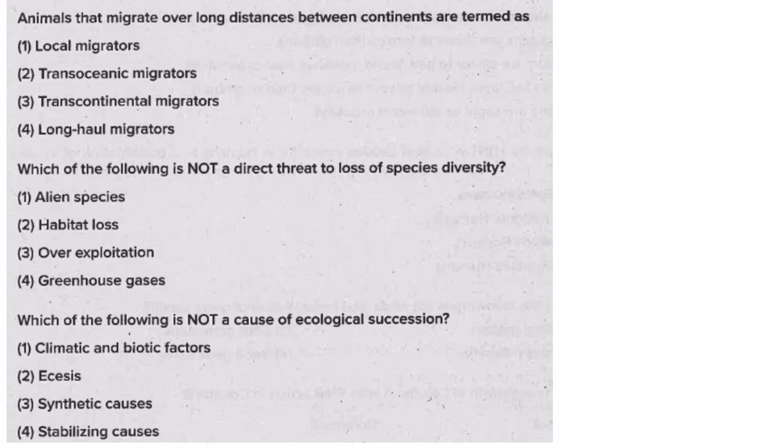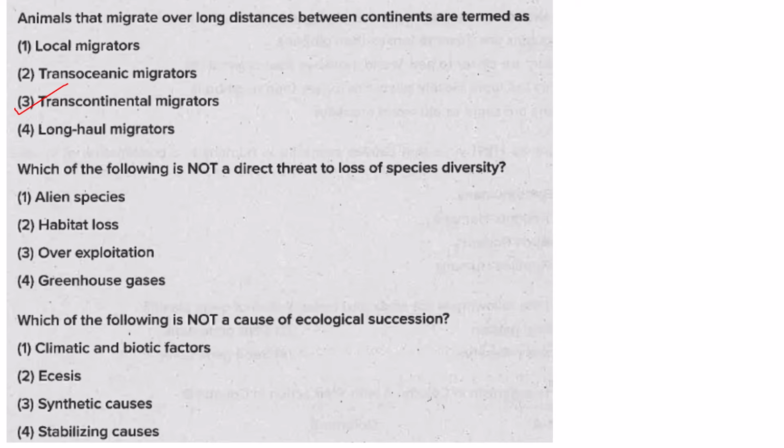Then animals that migrate over long distances between continents are termed transcontinental migrators. Transoceanic means migrate across oceans, and long haul migrators means they migrate exceptionally long distances. So the answer is 3.